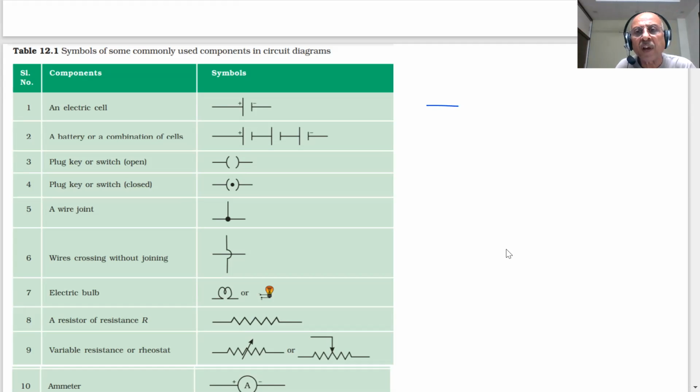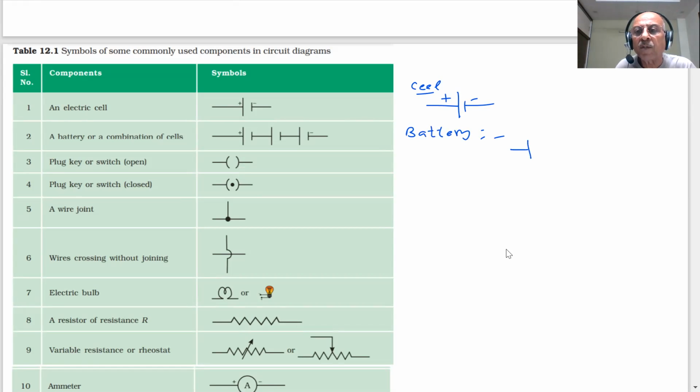You see, you have seen a cell. You have a positive and a negative. Battery is nothing but a combination of cells. As you see, this is our cell. And what is a battery, students? You are connecting this one cell, 2 and 3. These cells are connected in series. You can see this is a battery.